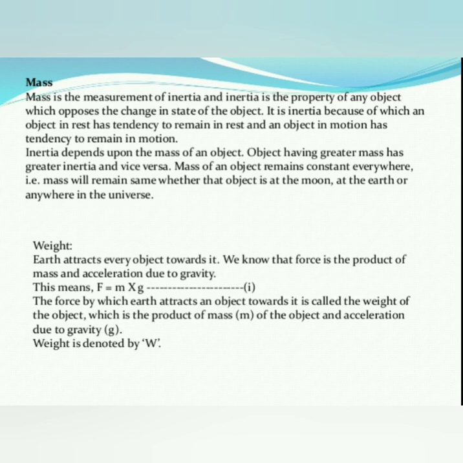In Newton's second law of motion, we found that the equation is F = m a, but here we have taken W = m g. So what is the difference between these two? Weight is nothing but force, and force is nothing but weight, because both attract every object towards it. So now we are writing W = m g. Okay, is it clear? Next.